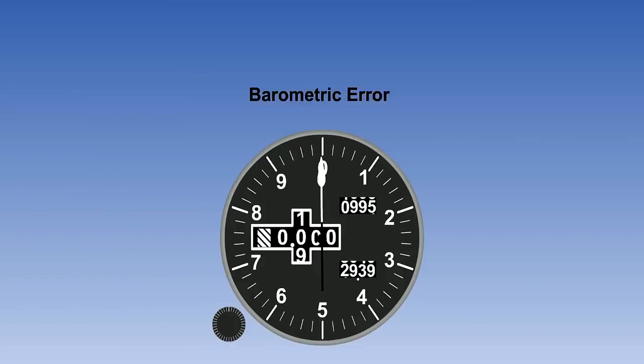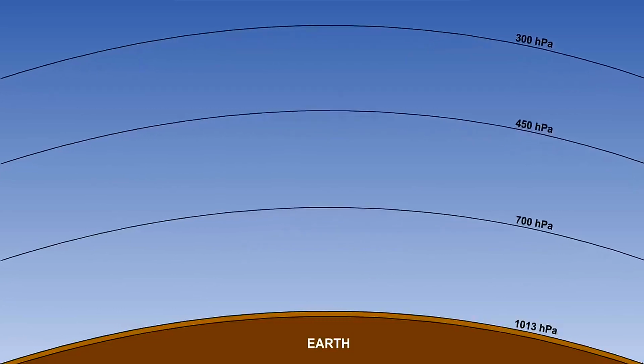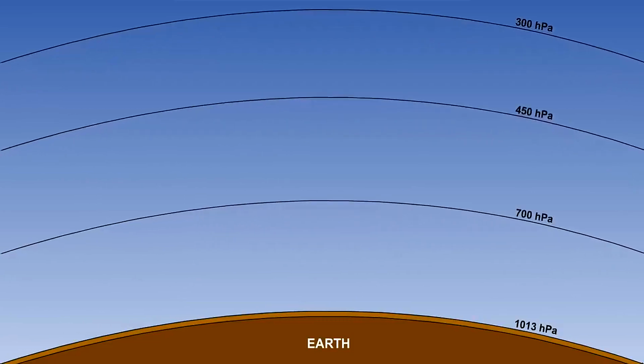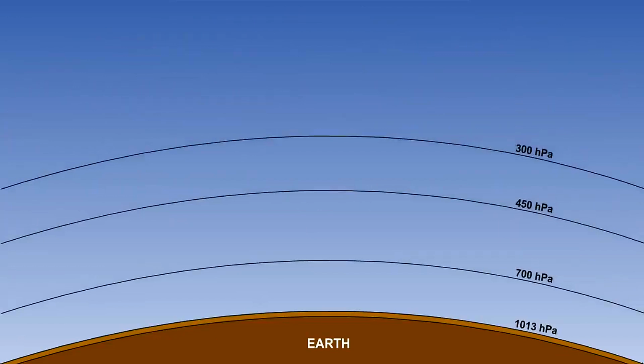We can solve this problem by altering the subscale setting of our altimeter so that the instrument is reset to read 0 for the mean sea level pressure at the time. If the airport were at sea level and the sea level pressure were 995, this is what we must do. If we fail to do so, we have an error, which is given the name barometric error.